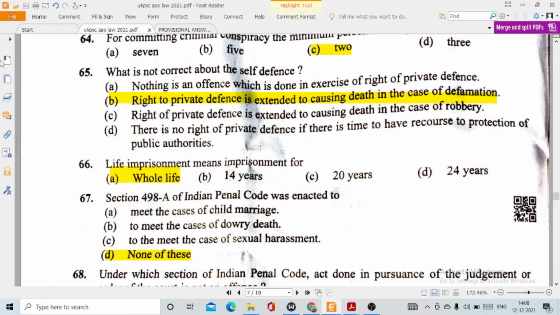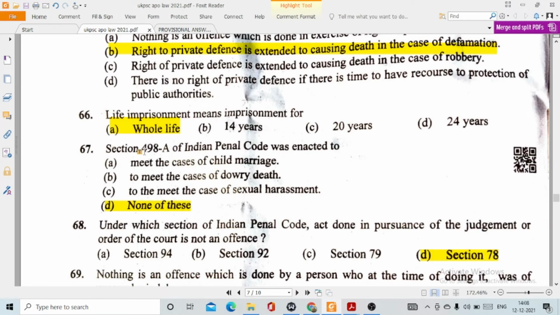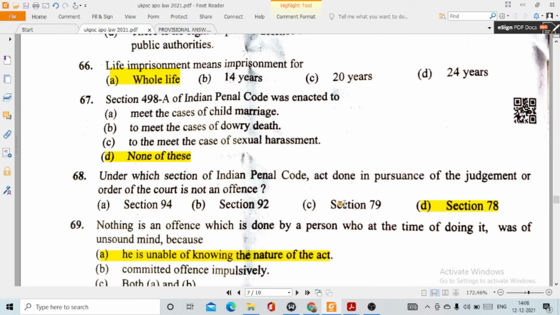Question number 66. Life imprisonment means imprisonment for option number A, whole life. 67. Section 498 of the IPC was enacted to, this option number D, none of this, because it is not enacted for the options which are given here, like meet the cases of child marriage, to meet the cases of dowry death, and to meet the case of sexual harassment. So section 498 actually deals with cruelty.